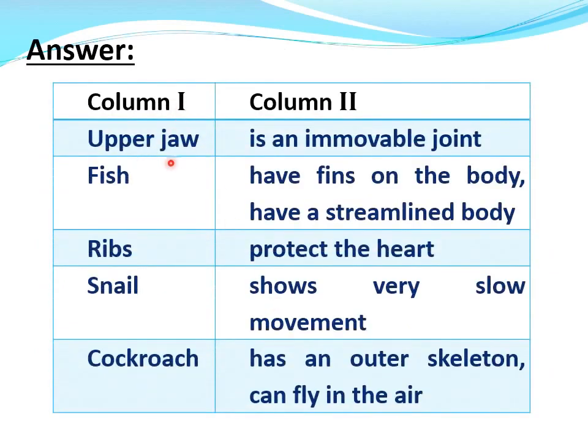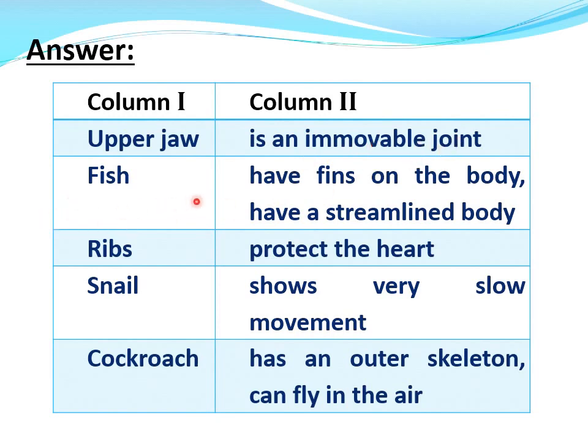Column 1. Upper jaw is an immovable joint.